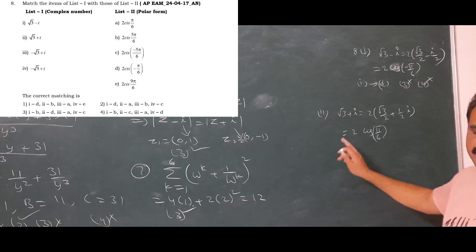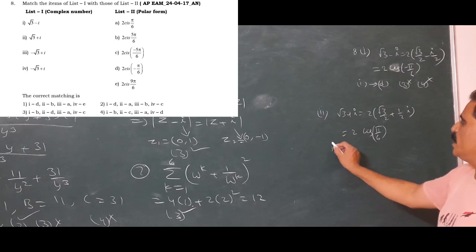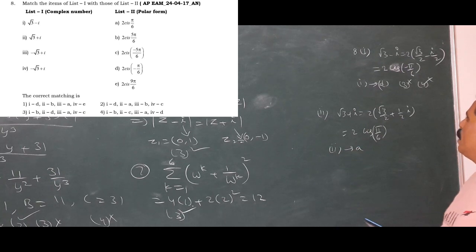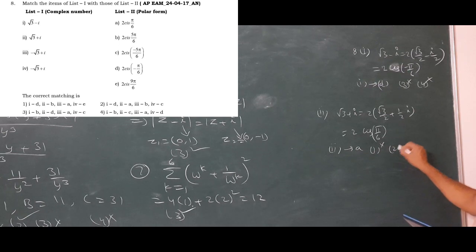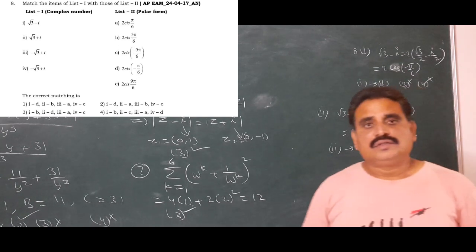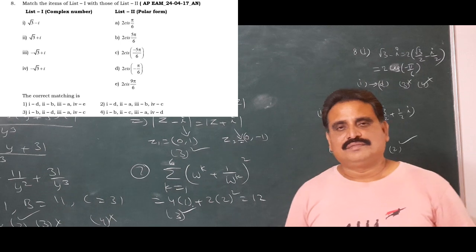Where is this? 2 cis pi by 6 is A. So second one join A. Now we check 1 and 2 only. Don't observe third and fourth. Second one A. First option is wrong. Second option is the right answer. We need not solve the third and fourth.